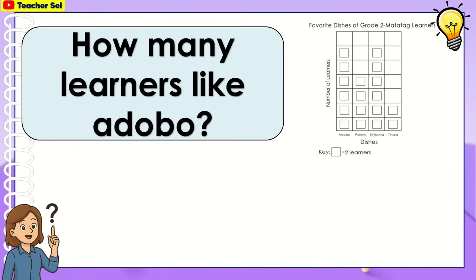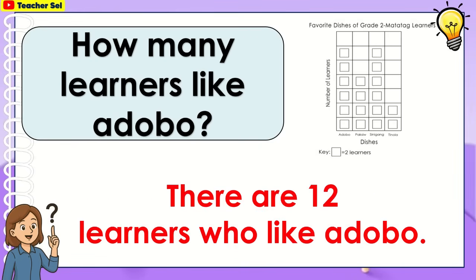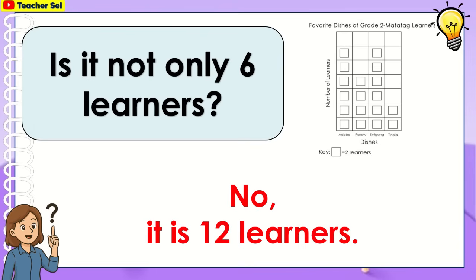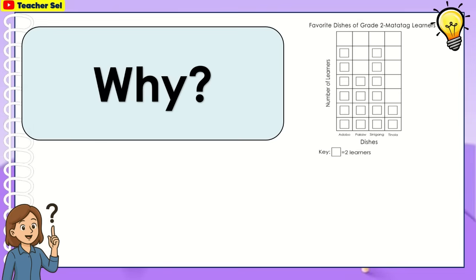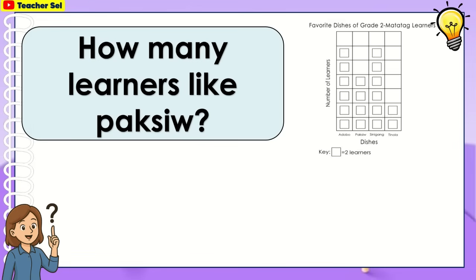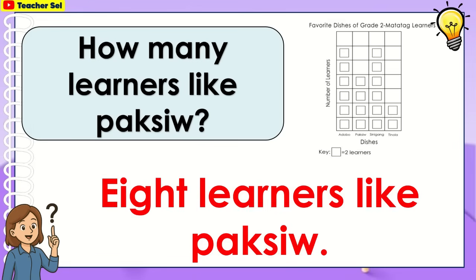How many learners like adobo? There are 12 learners who like adobo. Is it not only 6 learners? No, it is 12 learners. Why? Based on the key, 1 square represents 2 learners. Since there are 6 squares for adobo, it means 12 learners like adobo. How many learners like paksiw? 8 learners like paksiw.